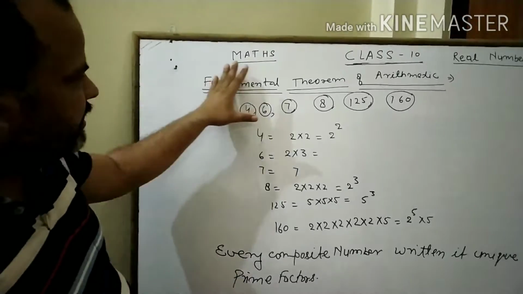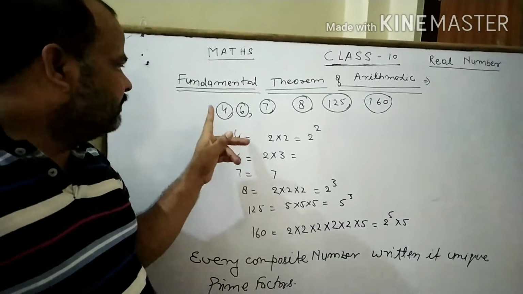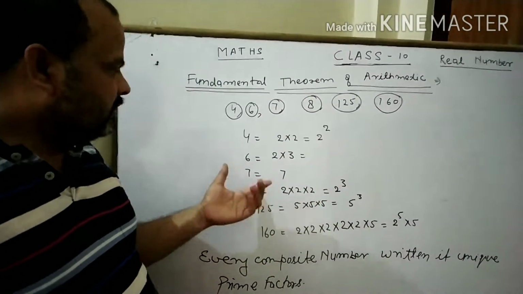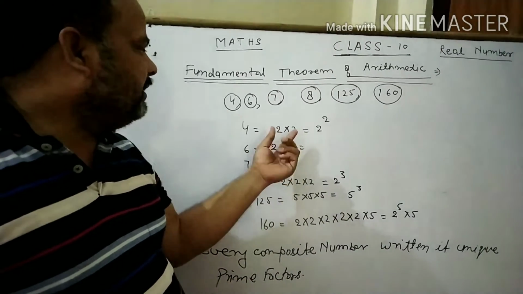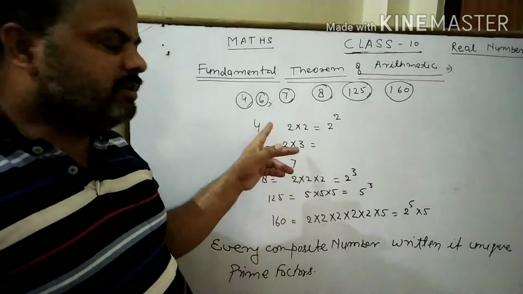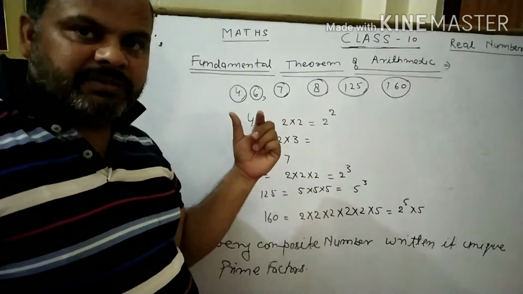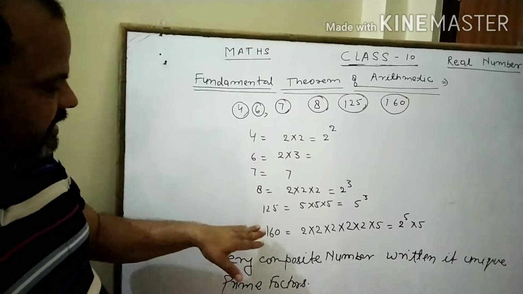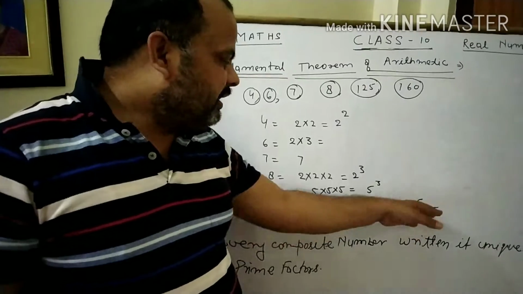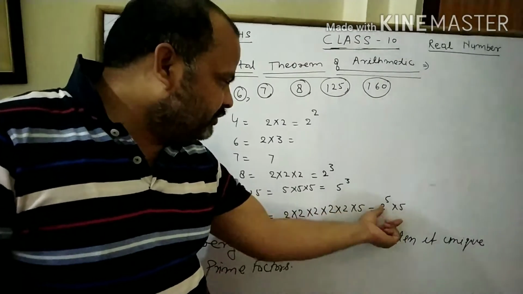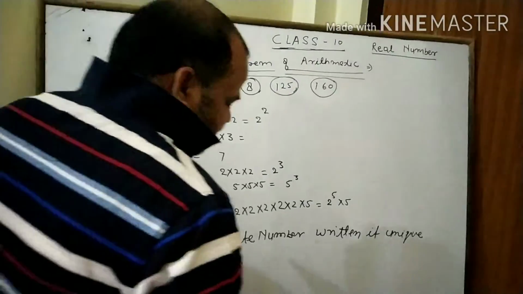See again, fundamental theorem of arithmetic. Each composite number is expressed in terms of unique prime factors. Like 4 is a composite number, then 4 is 2 into 2, and it is unique. In the same way, 160 is 2 to the power 5 into 5, which is the unique prime factorization. Now one more question I discuss.